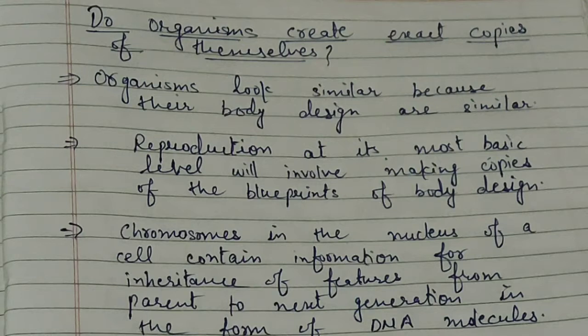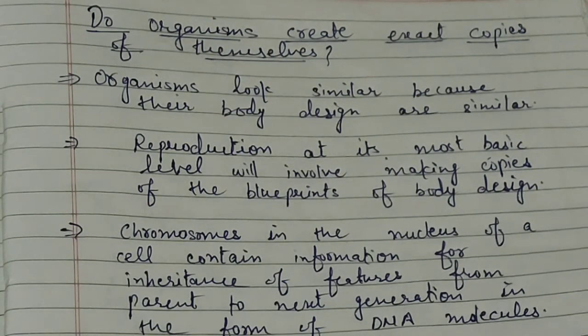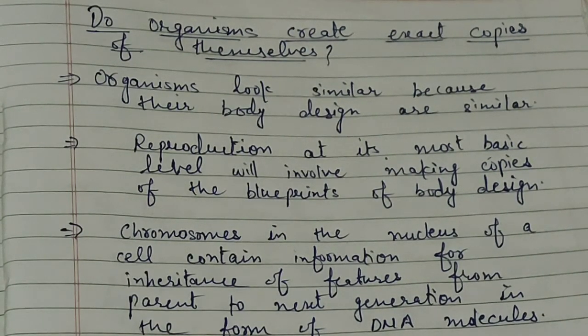So reproduction at its most basic level will involve making copies of the blueprint of body design. So what is it at the basic level in the process of reproduction? That is making copies of the blueprint of body design.